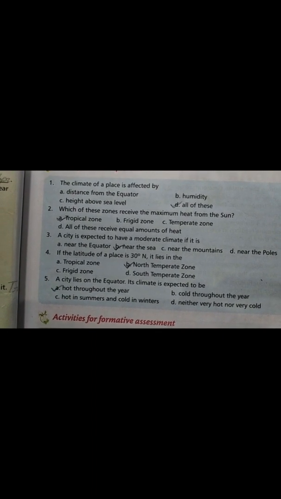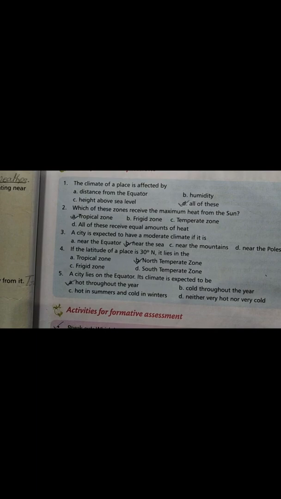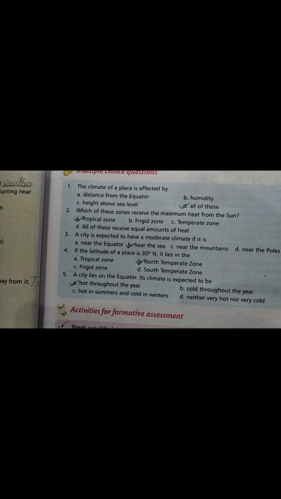And question number 4: if the latitude of a place is 30 degrees north, it lies in the. 30 degrees north is already written, so there is no tropical zone, frigid zone, or south temperate zone. There is only the north temperate zone.